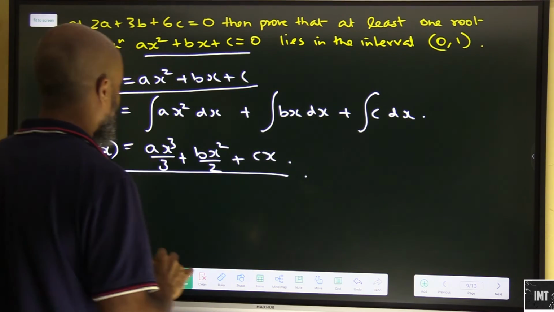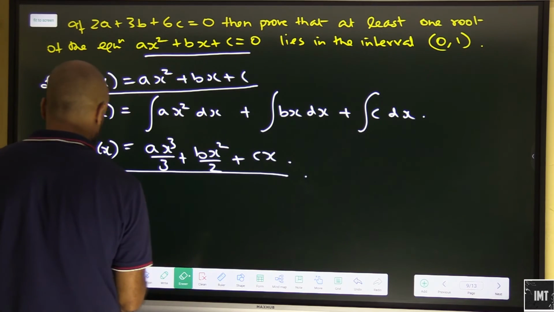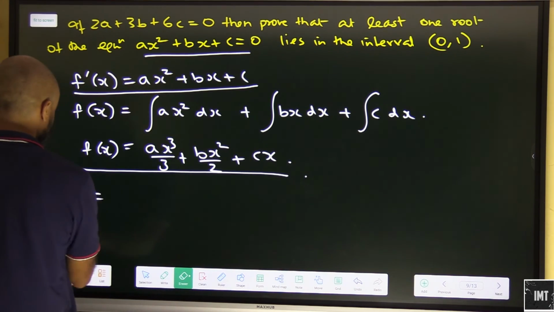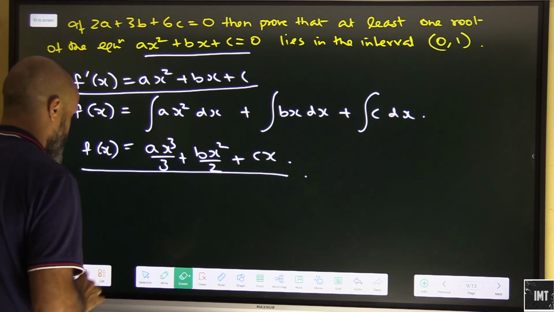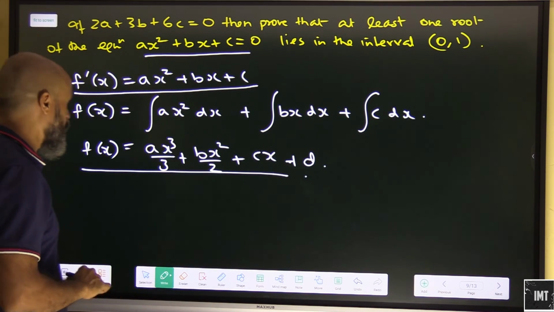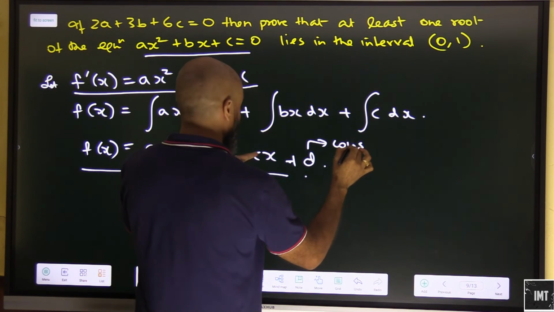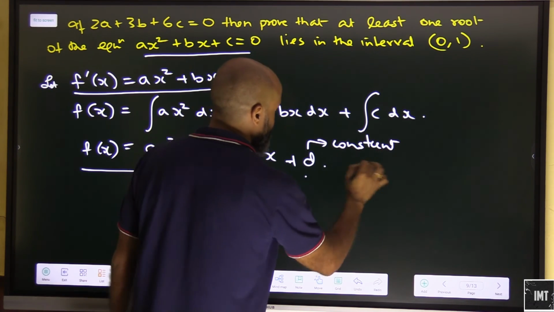There is some mistake. What I was making a mistake here is when we do an integration, and this is an example of indefinite integration, we will always have a constant. Let's say d here is a constant. We cannot write c, otherwise it will confuse with this c. So this is basically a constant.